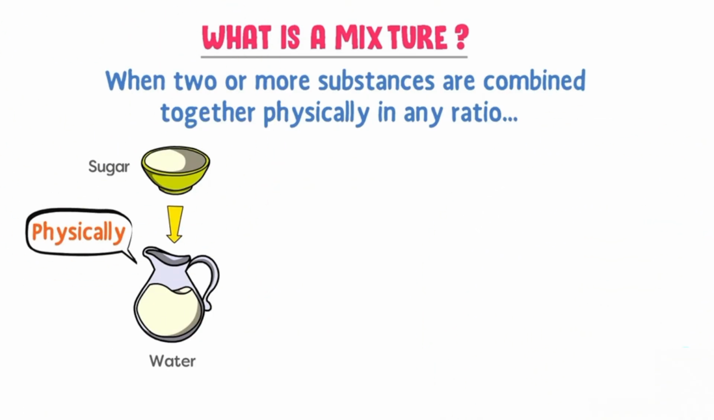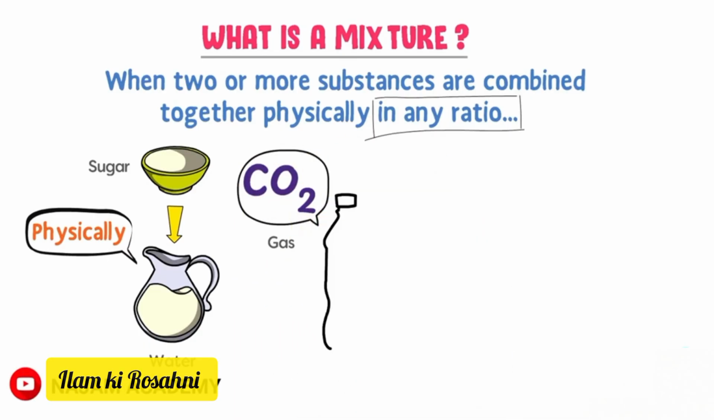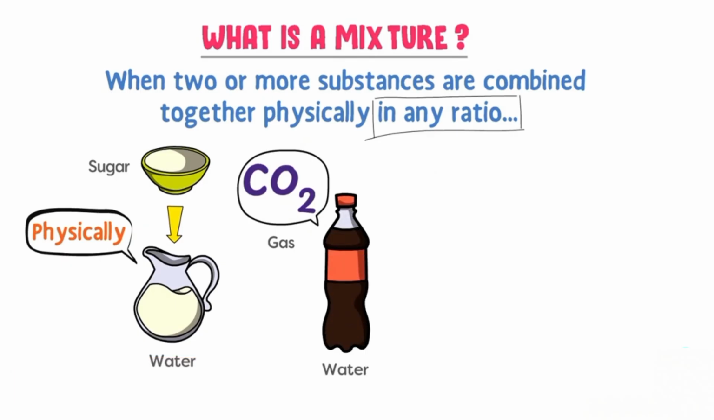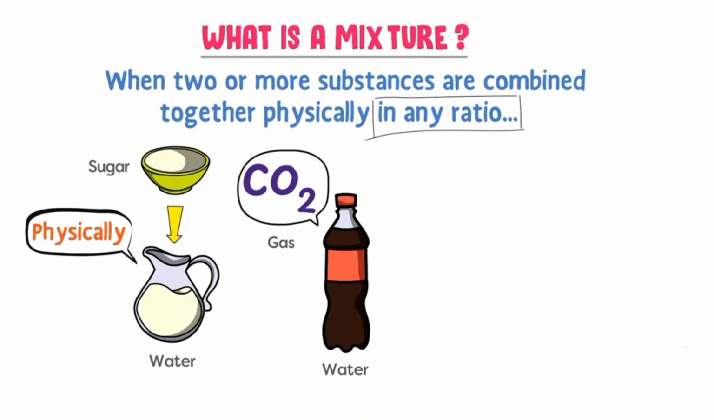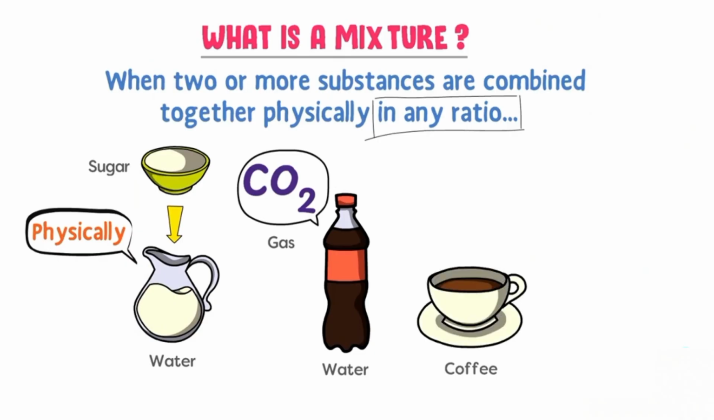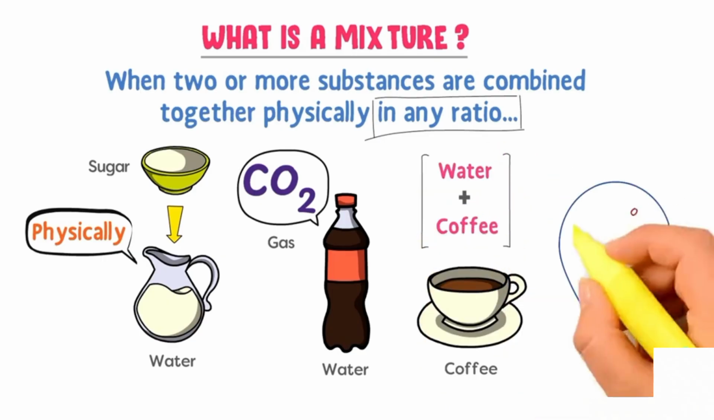And the definition, in any ratio, means that if you add 1 gram sugar or 10 gram sugar in the water, still you get a mixture. Secondly, when you dissolve carbon dioxide gas in the water, you get carbonated drinks. It is also a mixture because water and carbon dioxide gas are combined together physically. Thirdly, coffee is an example of a mixture because coffee and water are mixed together physically.